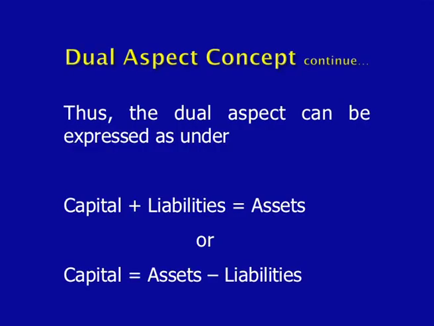Therefore, the dual aspect concept gives us an equation: capital plus liabilities is equal to assets, or capital is equal to assets minus liabilities. If you deduct the value of the external borrowings from the assets, you will get the value of the capital.